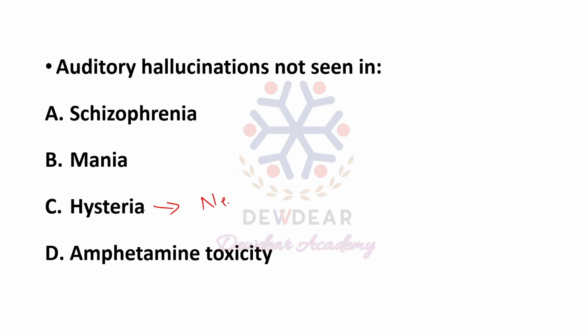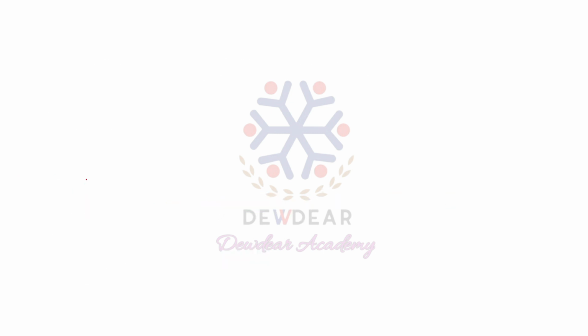One more difference between neurosis and psychosis is that in neurosis, hallucinations are absent, and in psychosis, hallucinations are present. So from this, you can find out that auditory hallucinations are not seen in hysteria. Option C is the answer. Okay, the next question.